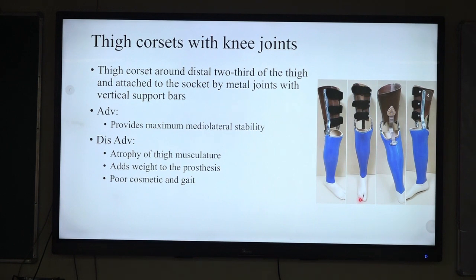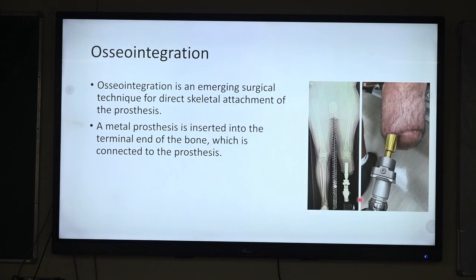The thigh corset with knee joint is the most stable type of suspension system. Here they provide maximum mediolateral stability, but again the disadvantage is they may result in muscle atrophy, especially thigh muscle atrophy, and they also add weight to the prosthesis and gait problems are also associated with them. The advanced one is osseointegration. Here a surgical implant is inserted at the lower end of the bone, which is directly attached to the shank portion.